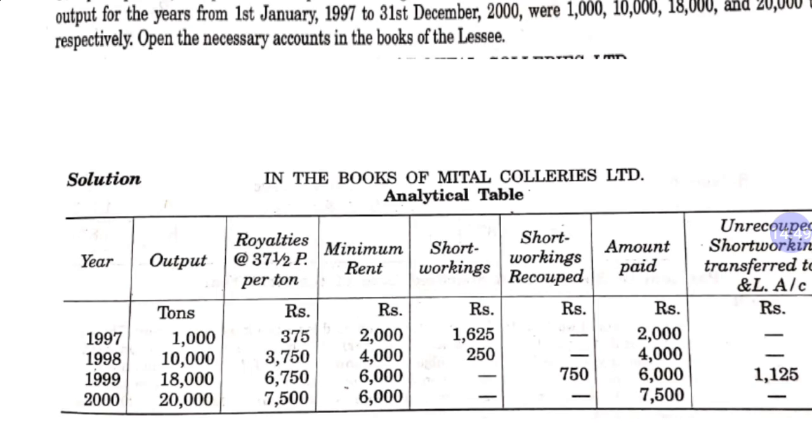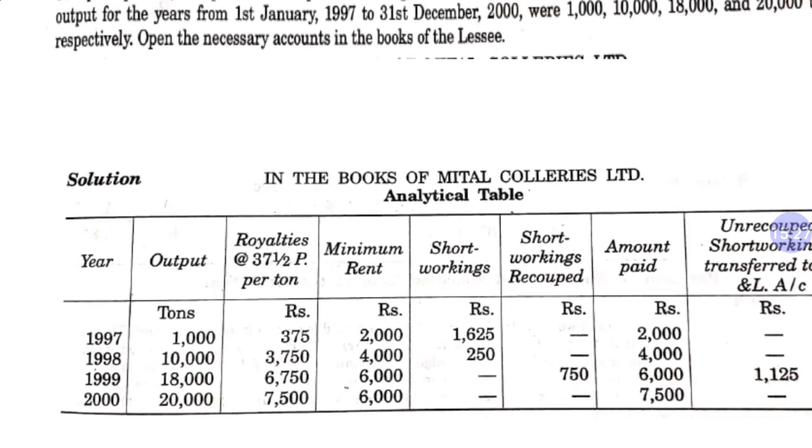So as you can see, in the first year we have short working of rupees 1625, and this 1625 can be adjusted in the second and third year only, and the short working of the second year can be adjusted in the third year only. So my dear student, in the third year we have only an excess amount of rupees 750, which will be utilized for recoupment of the first short working, which is 1625. So out of 1625 we recovered only 750, so the remaining 1125 we will transfer to the P&L account.